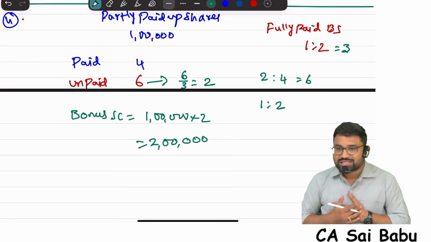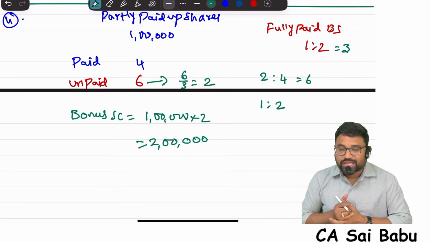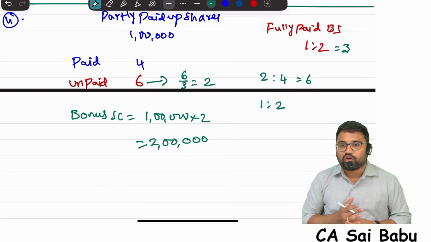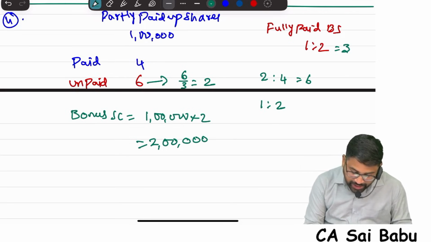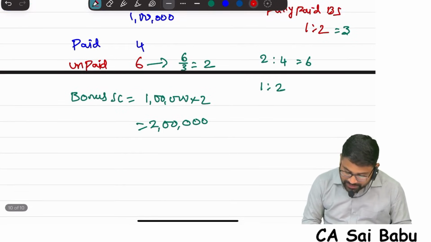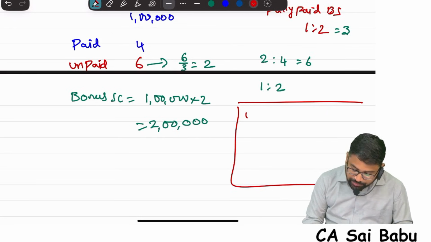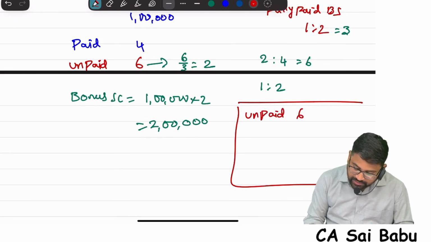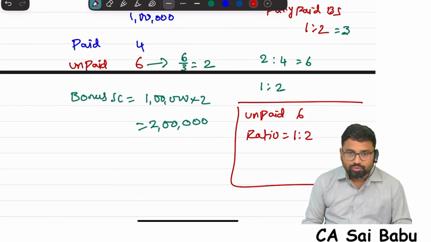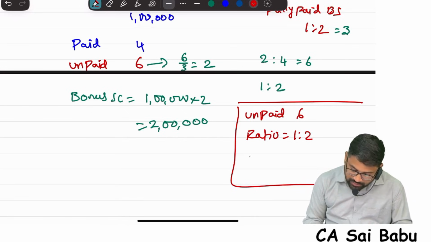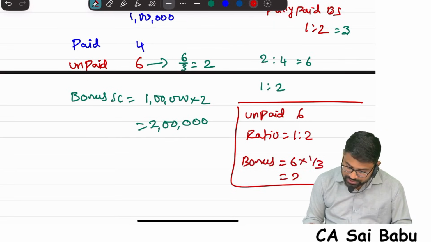Sir, you understand this? We are following the 1:2 ratio. Same ratio you follow here. Or else I can tell in a more simple manner. See this. What is the unpaid amount? 6 rupees, correct? What is the ratio? 1:2. In this 1:2, what is the bonus? 1. So bonus is equal to 6 into 1/3. 2 rupees is the bonus.